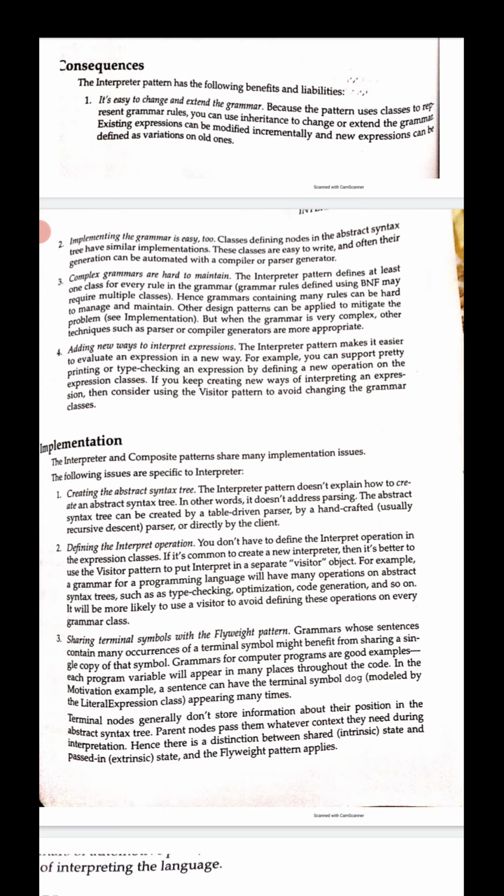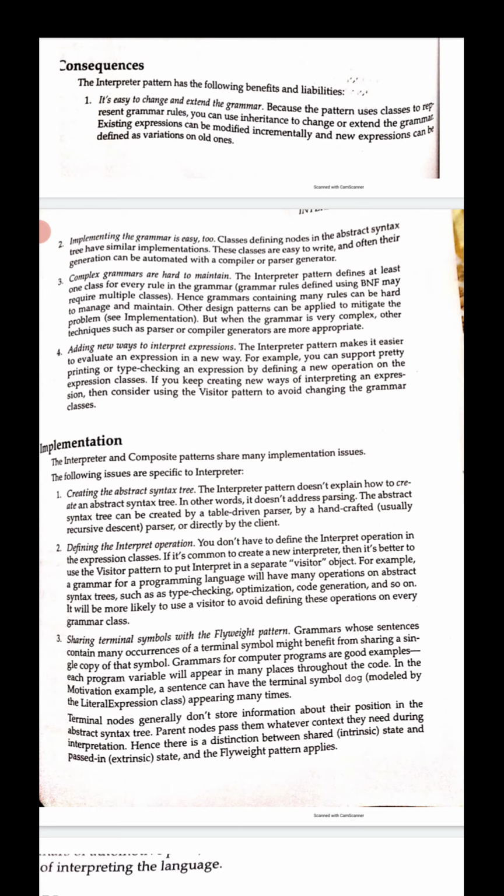Coming to the second consequence, implementing the grammar is easy. We take classes that define the nodes in the abstract syntax tree, and they have similar implementations.